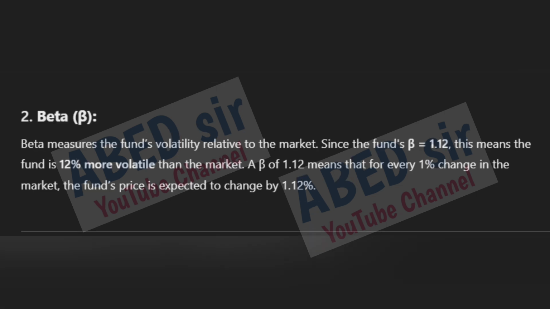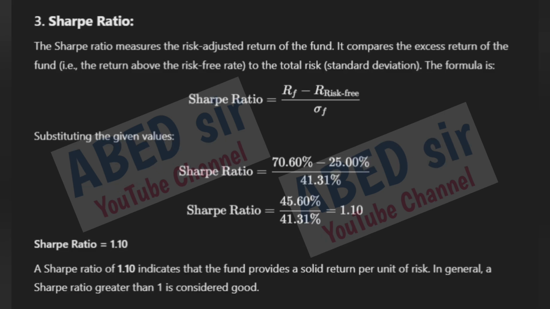Beta measures the fund's volatility relative to the market. Since the fund's beta is 1.12, this means the fund is 12% more volatile than the market. A beta of 1.12 means that for every 1% change in the market, the fund's price is expected to change by 1.12%.